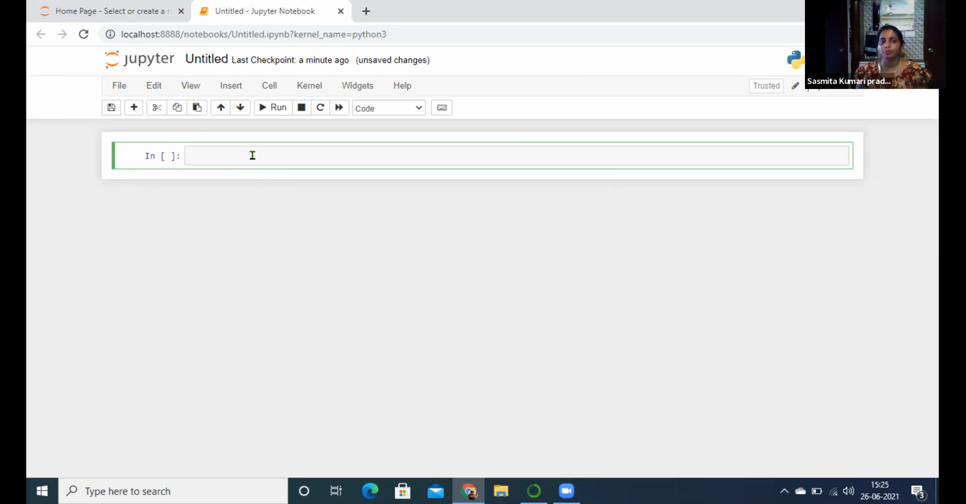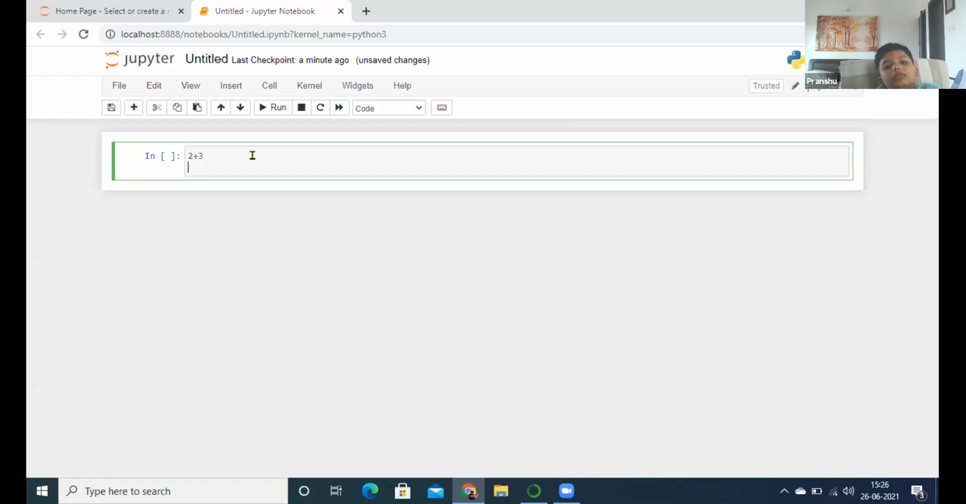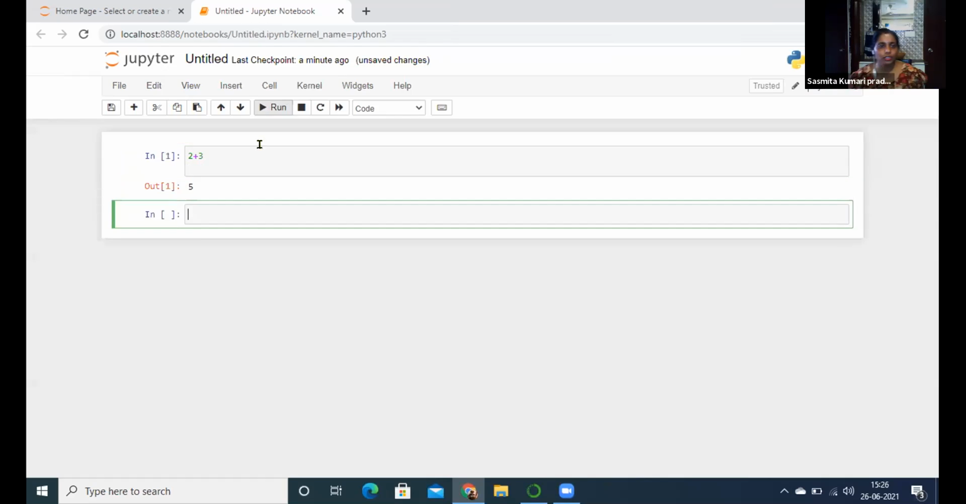Directly, I don't write print, I simply write 3 plus 2. In interactive mode, for integers, print is not required and brackets are also not required. Remove the brackets, write 3 plus 2, and run your code. I told you, run the code.